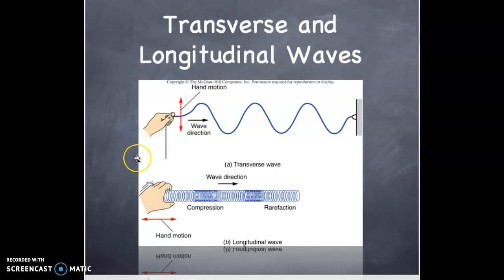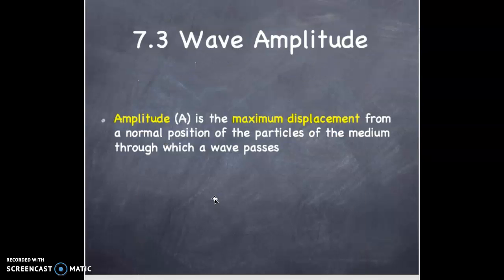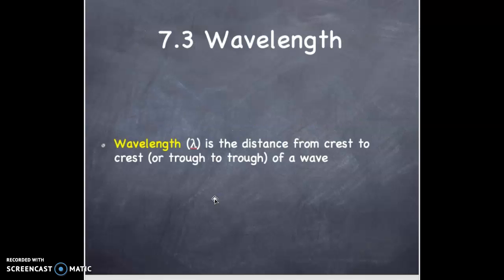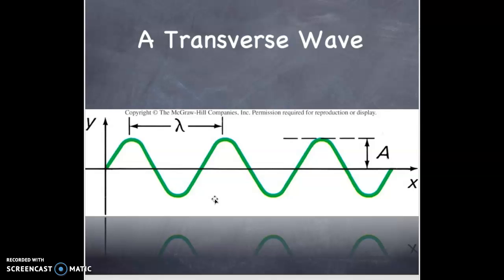Examples then of both transverse waves and longitudinal waves. Transverse waves at the top, where you have a crest and a trough, and compression, rarefaction represented at the bottom. The amplitude is the maximum displacement from a normal position of the particles of the medium through which a wave is passed. The wavelength is the distance from crest to crest or from trough to trough of a wave.